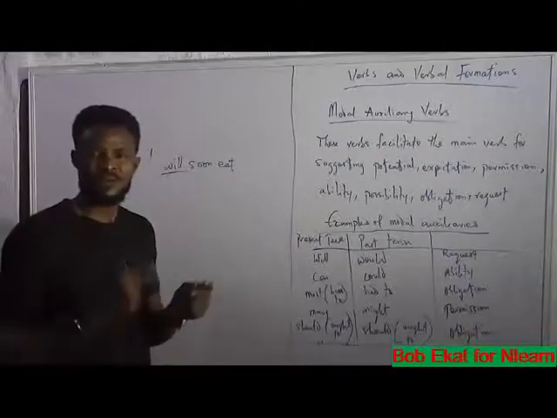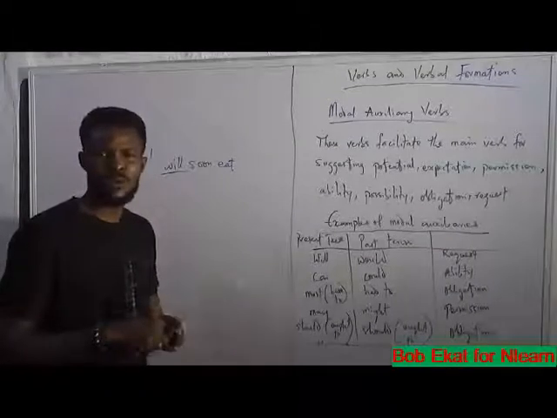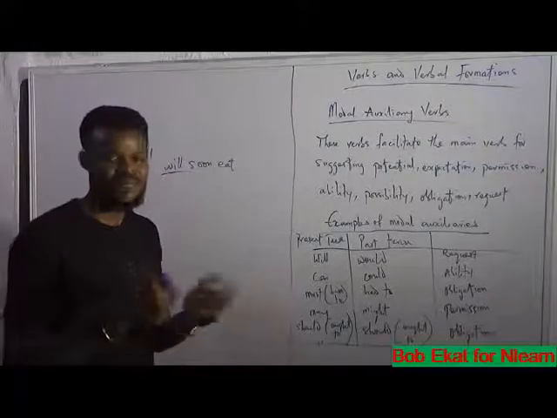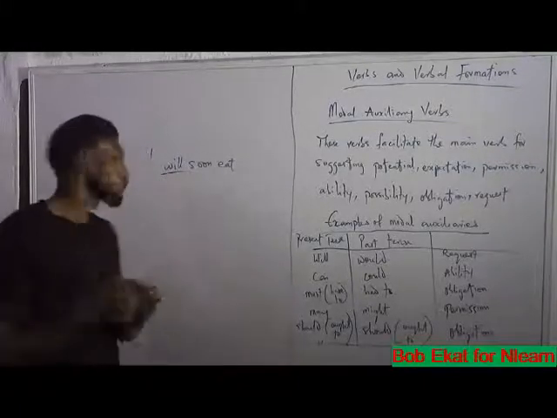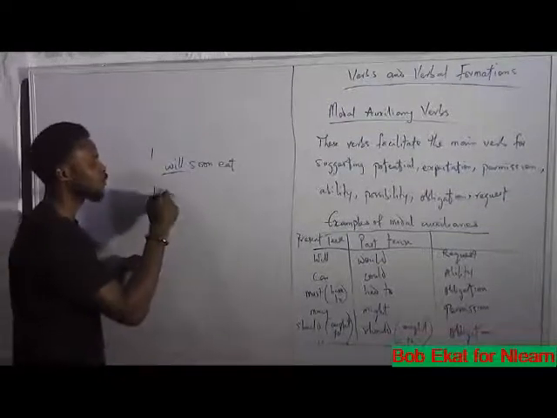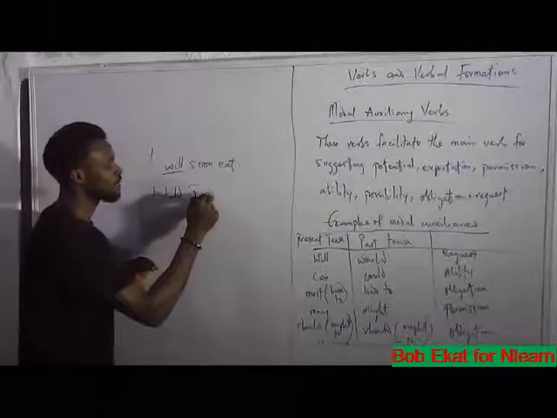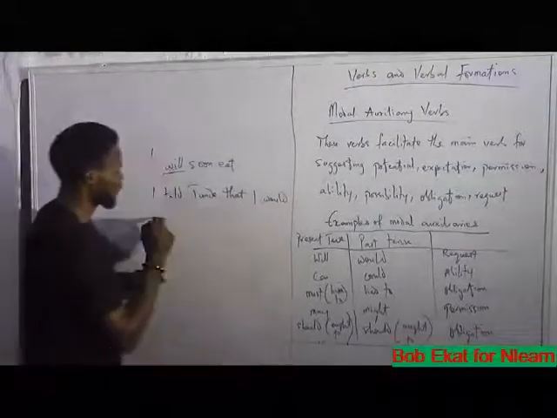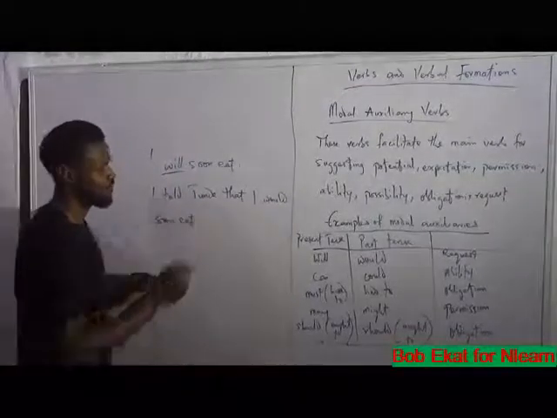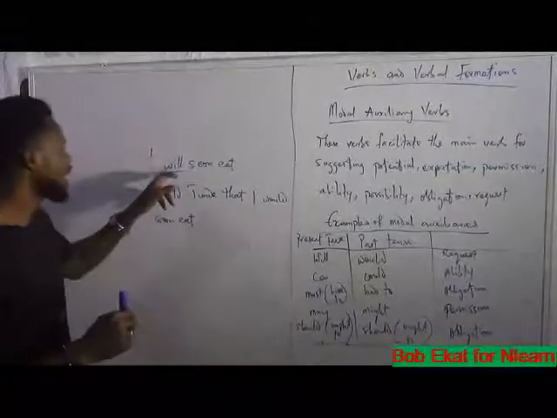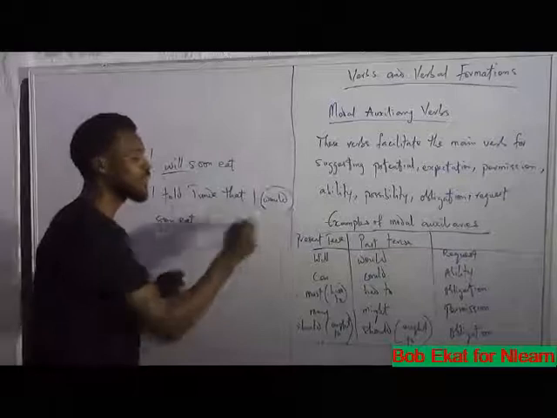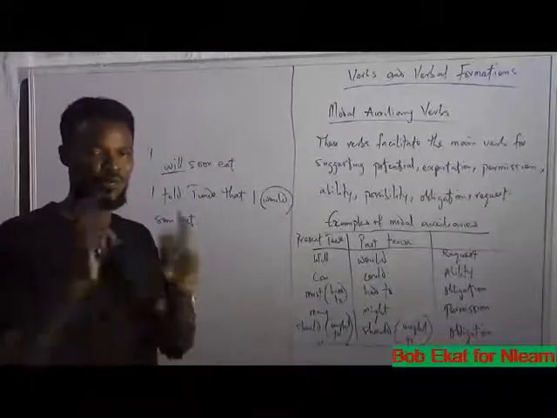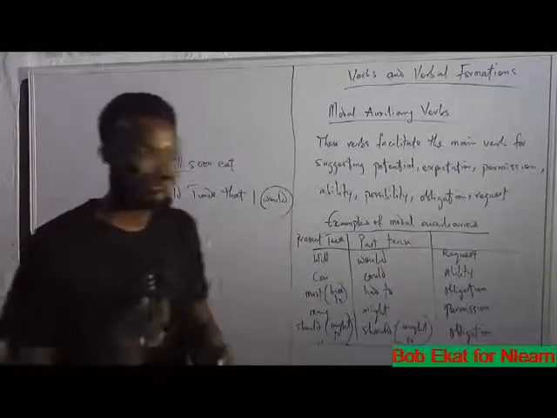But then if I were to talk in the past, let's say I was told to eat yesterday and I said that I was going to eat shortly. This will become would. It will be, I told Tunde that I would soon eat. Here, will has changed to would because I already told him, it's in the past. So, would is the past form of will. Be conscious of this when you speak.